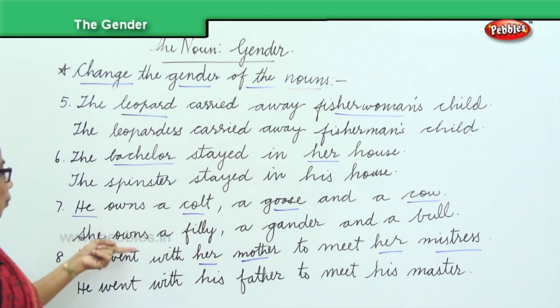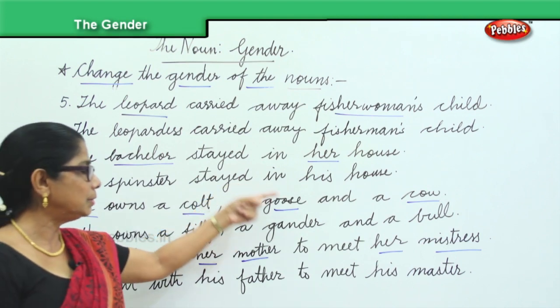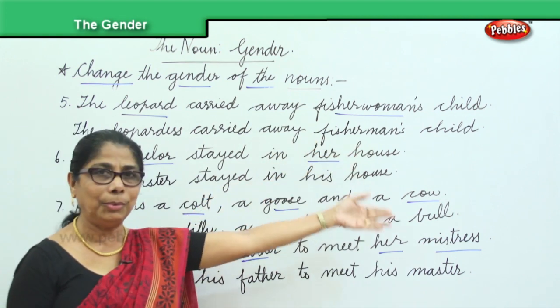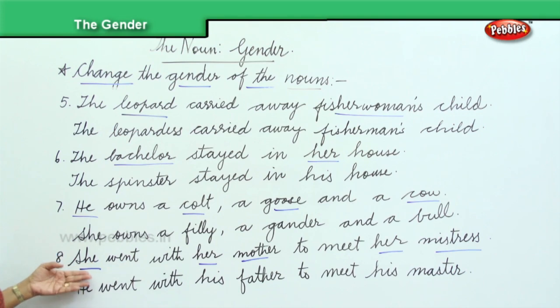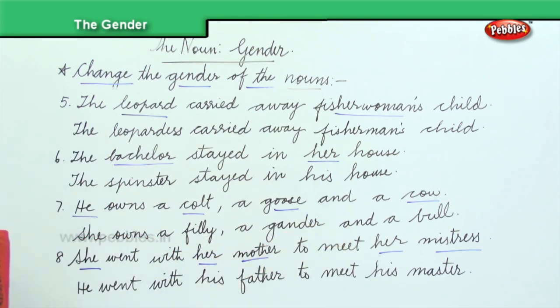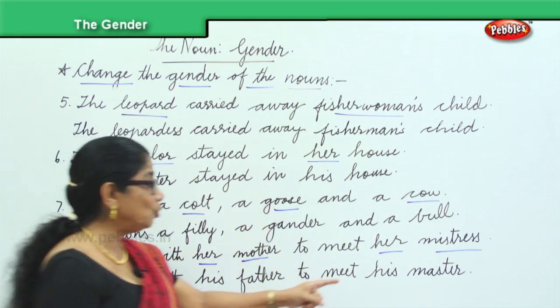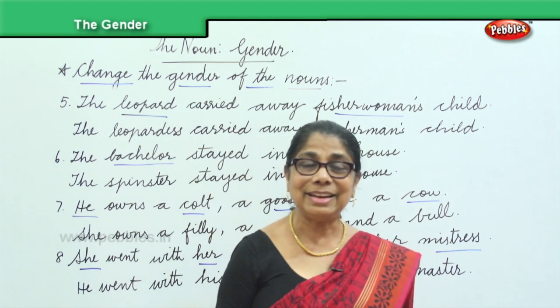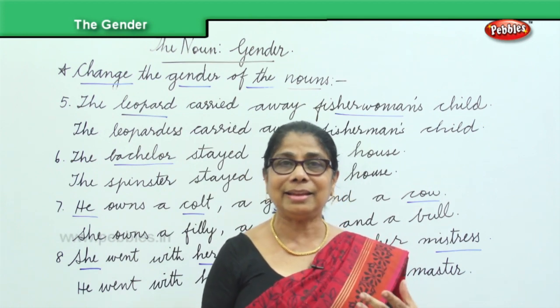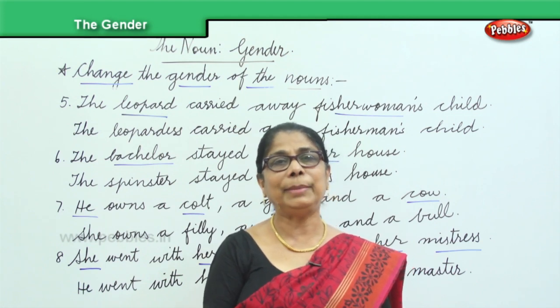So you'll say she owns a colt, filly, a goose, gander, a cow, a bull. You should know that. Then she went with her mother to meet her mistress. He went with his father to meet his master. So writing and reading aloud makes practice, and practice makes you perfect.